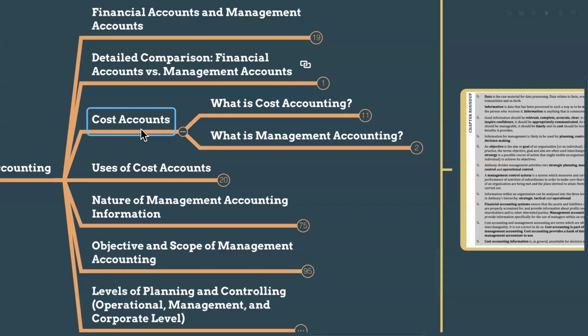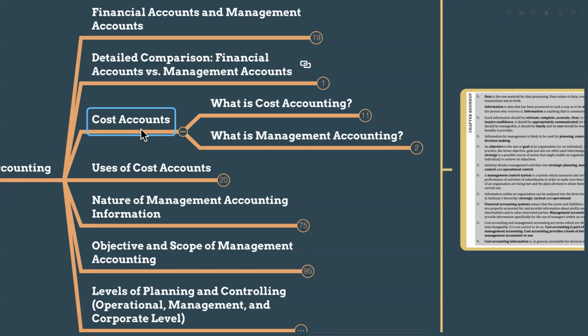So value addition is there. On format and regulations, financial accounting must comply with legal standards like IFRS and generally accepted accounting practices, GAAP. But in management accounting, there is no fixed format. We can customize according to management needs, right? Also, in financial accounting, the focus is on historical data. We use 100% what happened, the past transactions, to produce the financial reports. But management accounting is future oriented. Even so, we use the historical data as well. So we produce forecasts, budgets, and planning in management accounting.